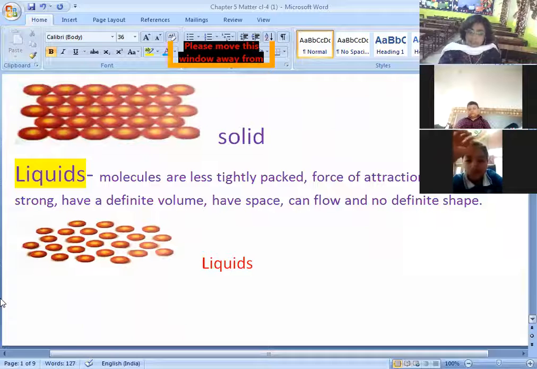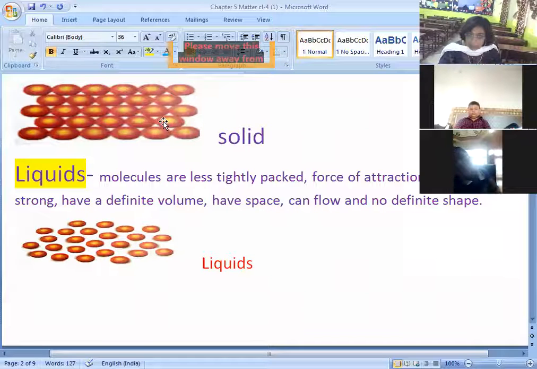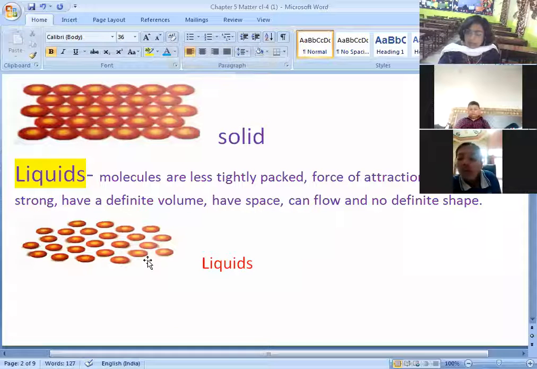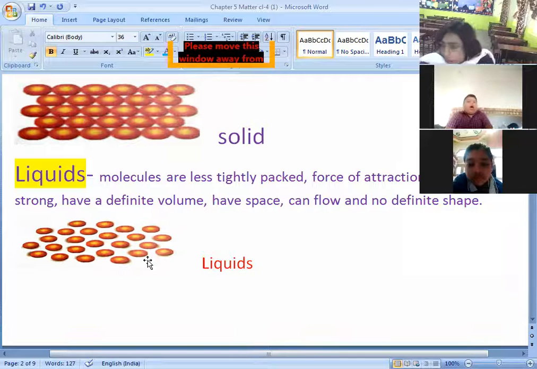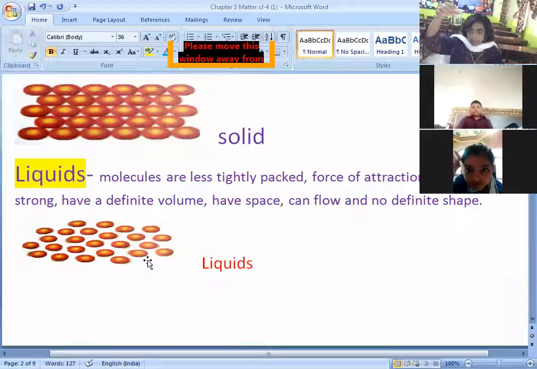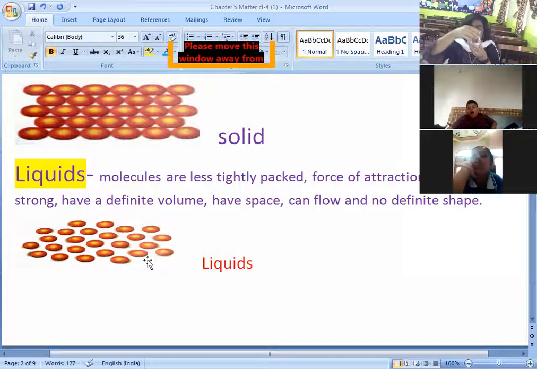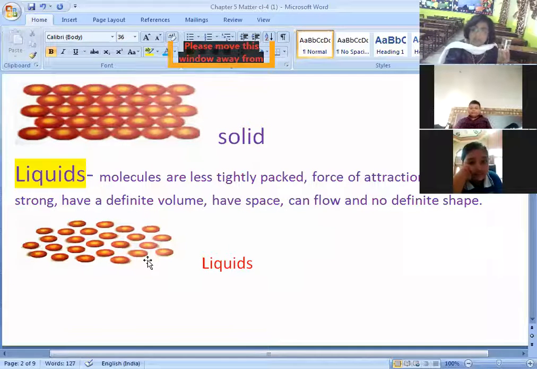In liquids, you can see here in this picture, the molecules are a little apart from each other, as compared to the solid. So they can freely move here and there, right? And that is why the liquids can flow. This water, if I spill it on the ground, what will happen? It will flow on the ground, right? So liquids do not have a fixed shape, but they have a fixed volume.